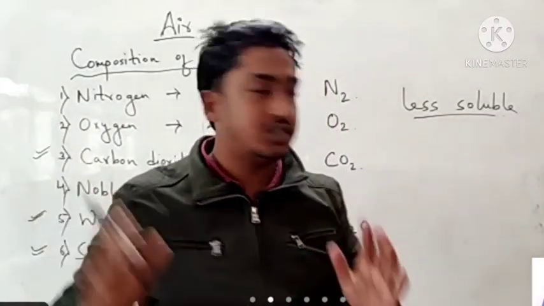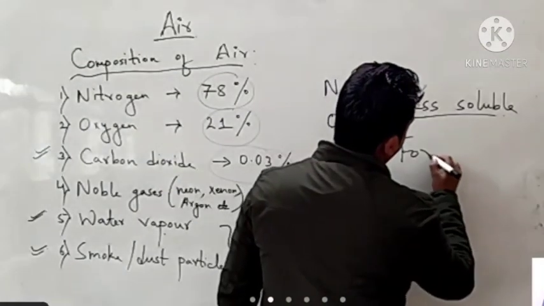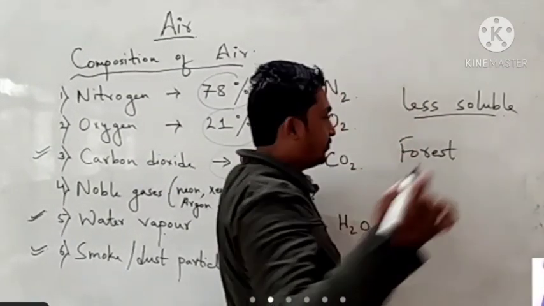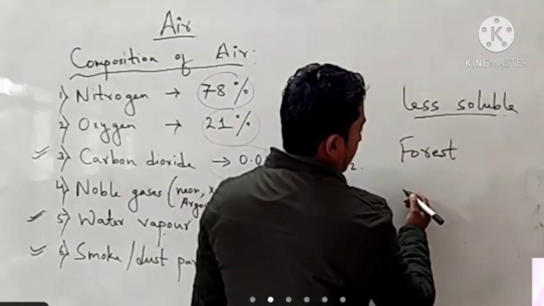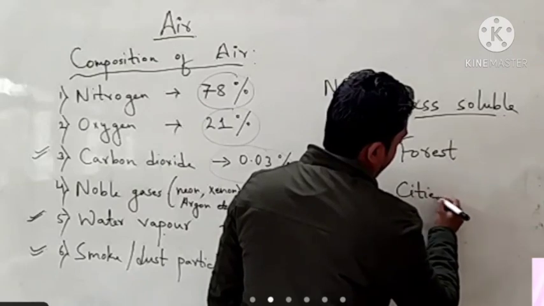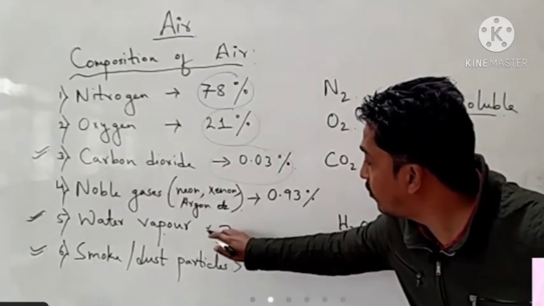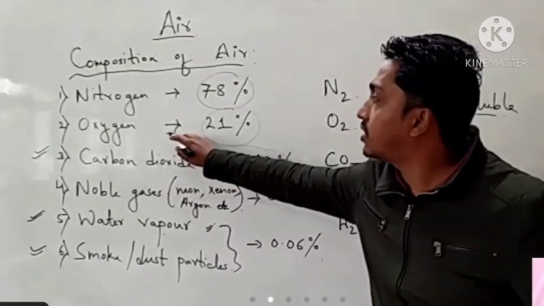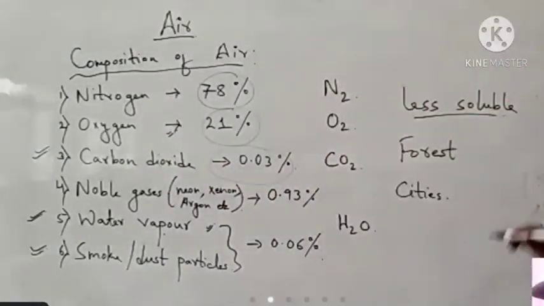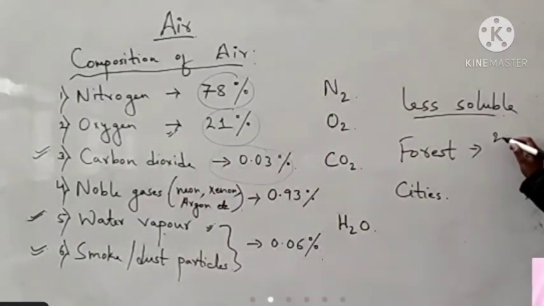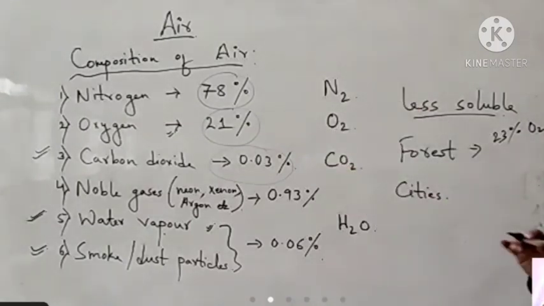the case of a forest and that of cities, what will happen? In a forest area, the amount of water vapor will be more and the amount of oxygen will be a little bit more. That means oxygen can be about 23%, and carbon dioxide can be reduced, that means 0.01, 0.02%.